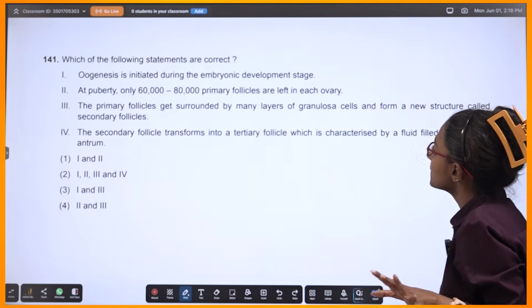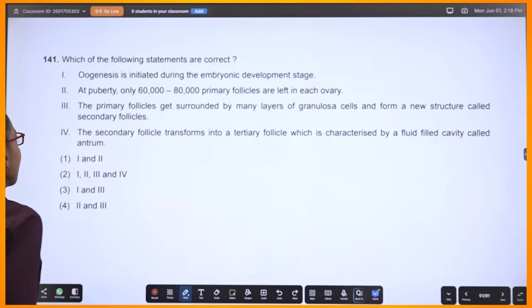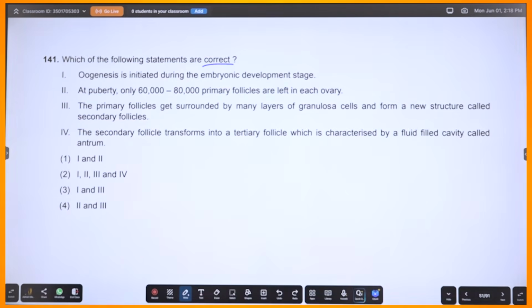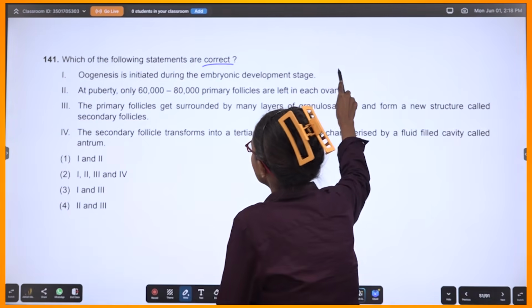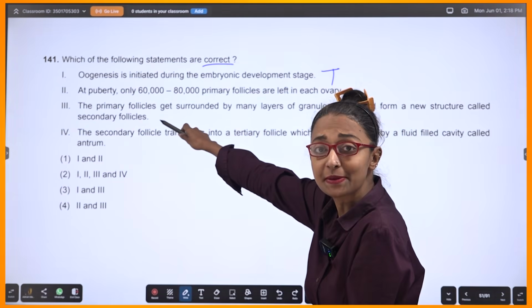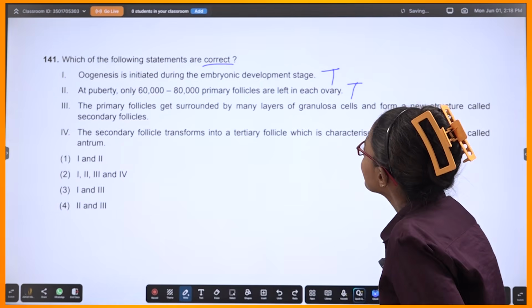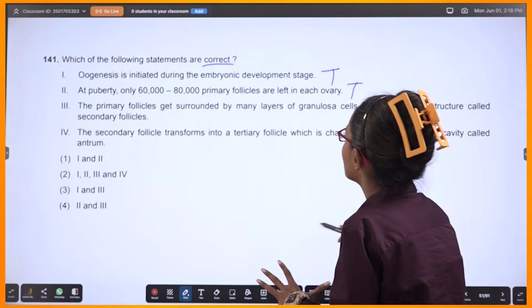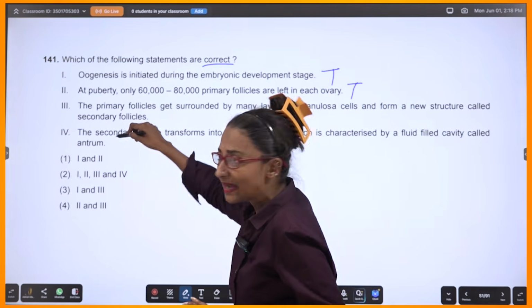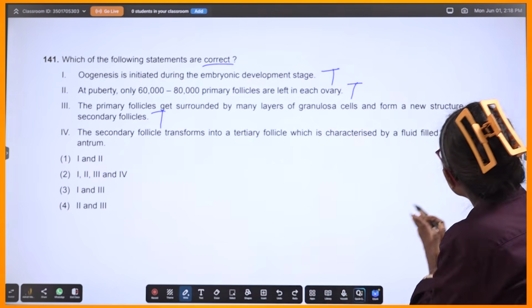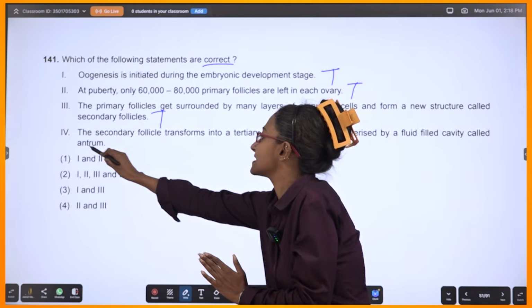Correct. Now let's go to this one. Which of the following statements are correct, they are saying? Oogenesis is initiated during embryonic development stage. True. At puberty, 60,000 to 80,000 primary follicles are present. True, in each ovary. Primary follicles get surrounded by many granulosa layers to form a new structure called secondary follicle. True. The secondary follicle transforms into tertiary follicle by the presence of antrum.